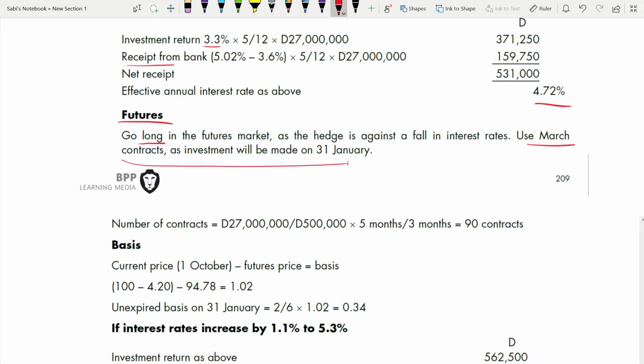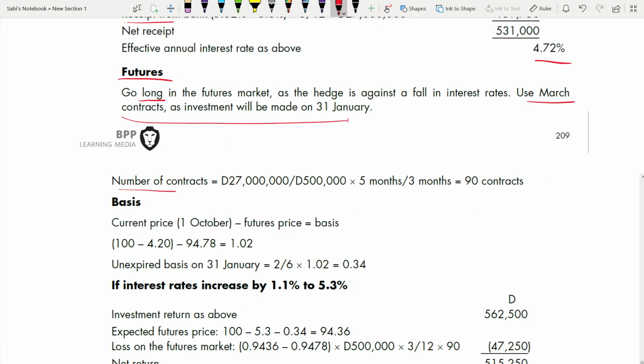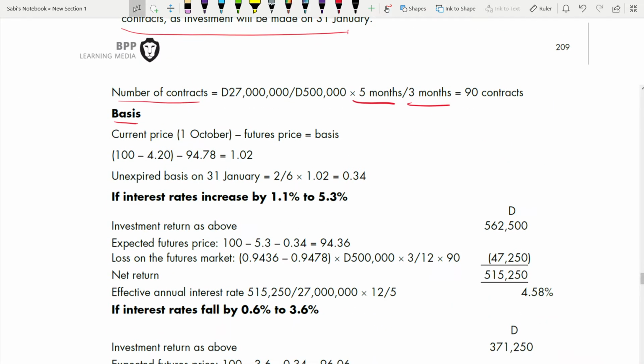Write these lines. You are getting marks. You are also getting marks for number of contracts. You are getting marks for calculating basis. Number of contracts: 27 divided by 500,000 contract size into 5 over 3 months. Okay, 5 months because investment is for 5 months. It is not 5 over 12, it is 5 over 3 because future is for 3 months. So 90 contracts.